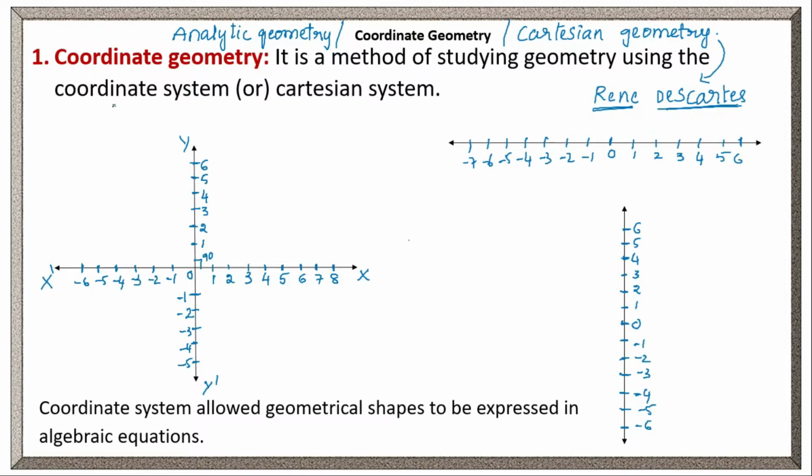Here, what is meant by coordinate geometry? It is a method of studying geometry using a coordinate system or Cartesian system. Okay, before that, let us see what is meant by a number line. Already we have discussed in number system what a number line is. Yes, on a line, in the middle we take 0, and right of the 0 we take all positive numbers and left of the 0 we take all negative numbers. Right? It's a number line, a horizontal number line.